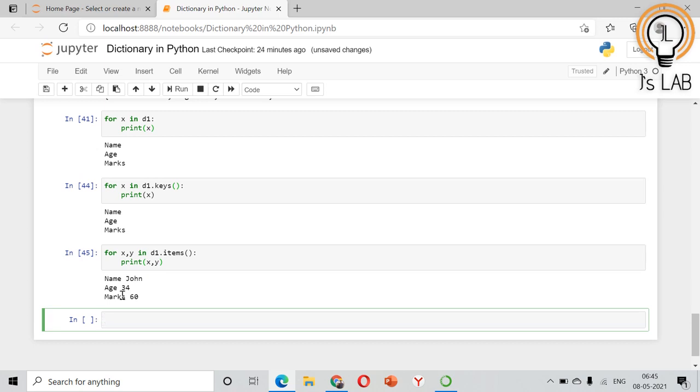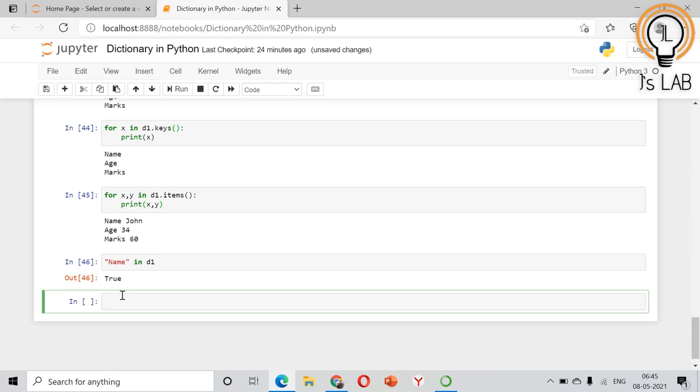Next, the membership test in dictionaries. We can test if a key is present in a dictionary or not using the keyword in. The important thing to note is that the membership test is only for the keys. It is not for the values. You can do it like this: name in D1.